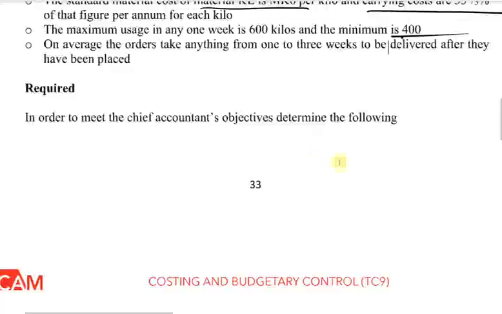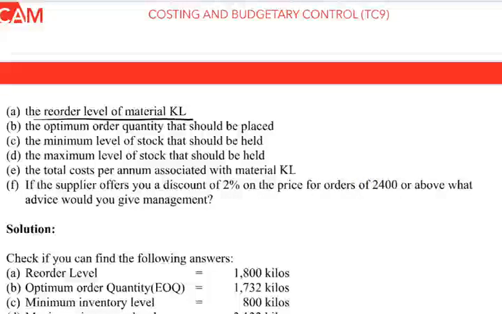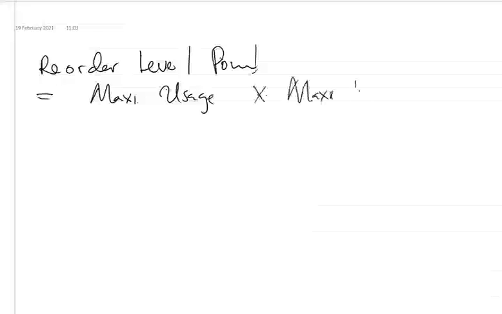So let us go through the question, each requirement one by one. So the first question is asking us for the reorder level for material KL. So they want us to find the reorder level or the reorder point. So the first thing is to know what the formula of reorder level is. So the formula is maximum usage times maximum lead time.